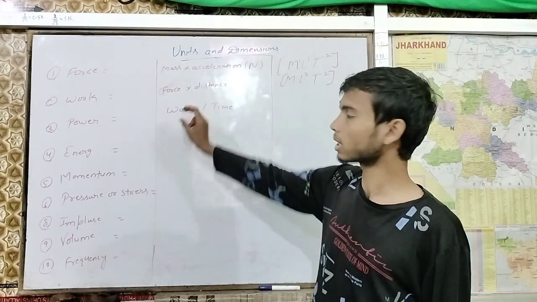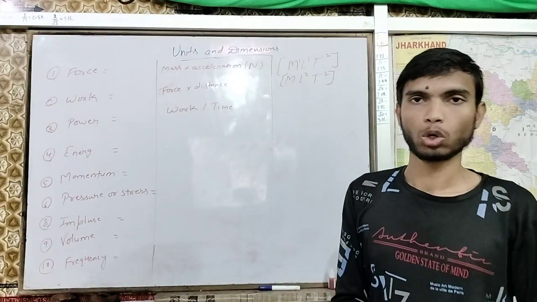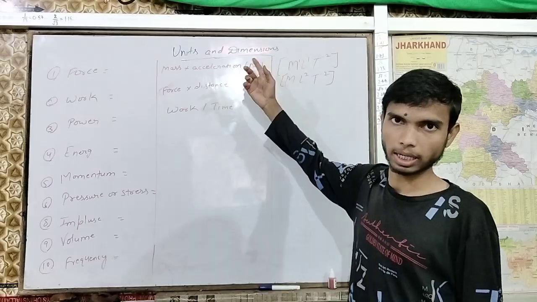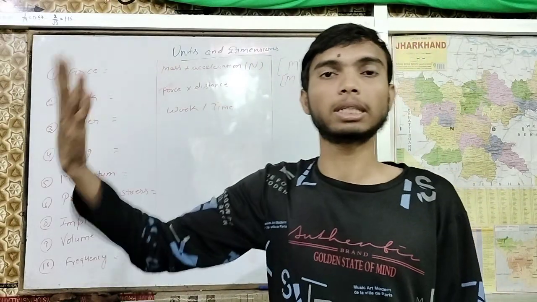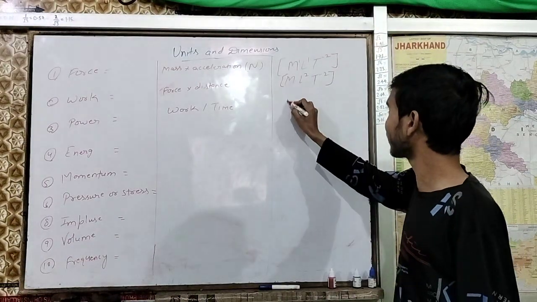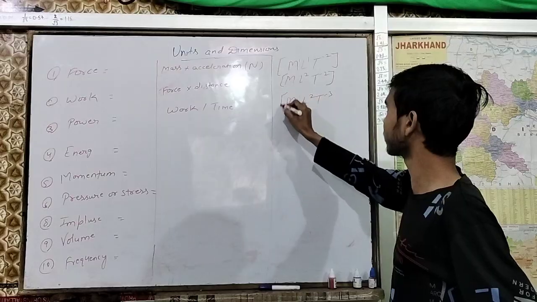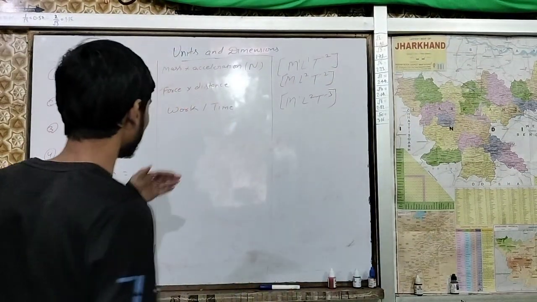So work is M1 L2 T minus 2, and here T is more and it is in the denominator, so of course we will replace T minus 2 by T minus 3. So M1 L2 T minus 3, because T is in the denominator.